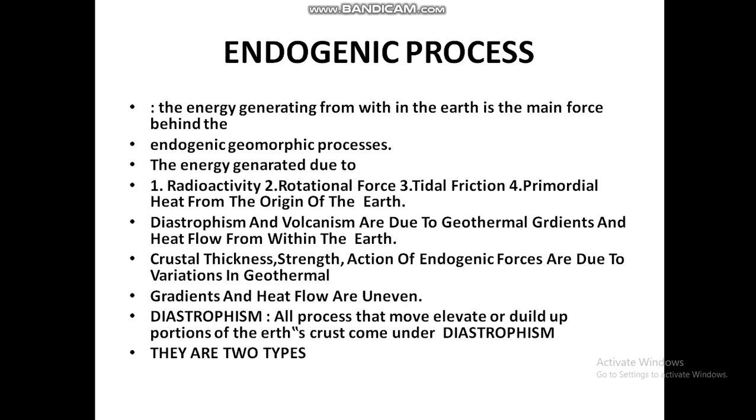The crust thickness, strength, and action of the endogenic forces are due to the variation in geothermal gradient and heat flow from the uneven interior. Diastrophism: all the processes that move, elevate or build up portions of the earth's crust come under diastrophism.